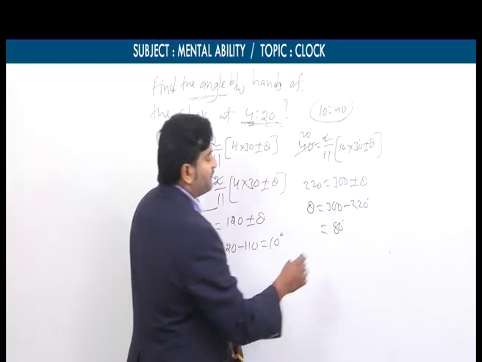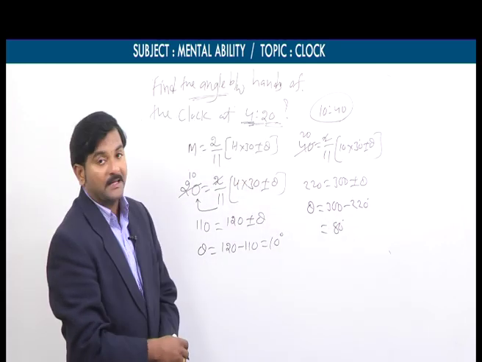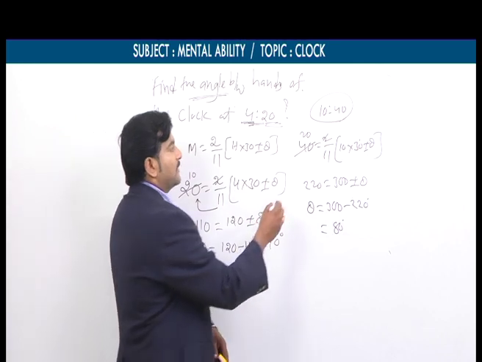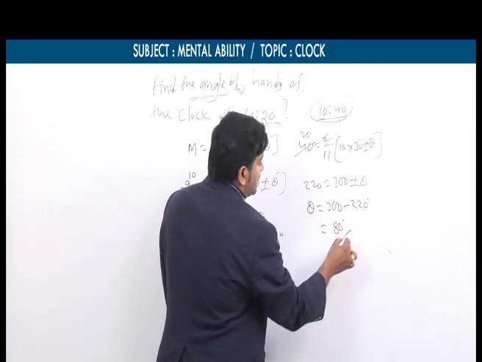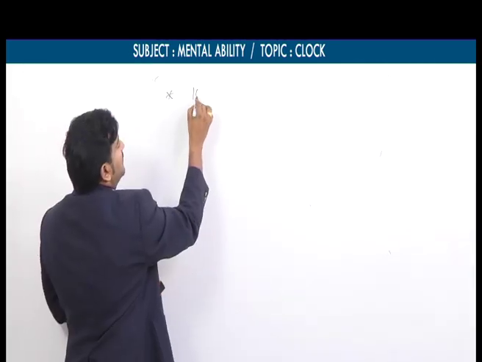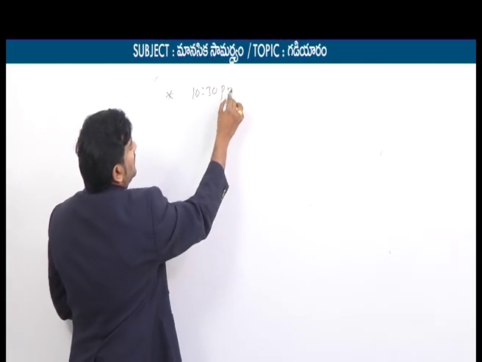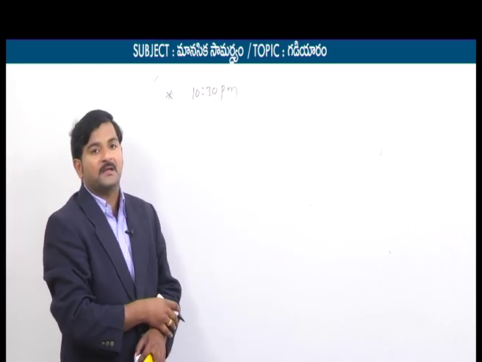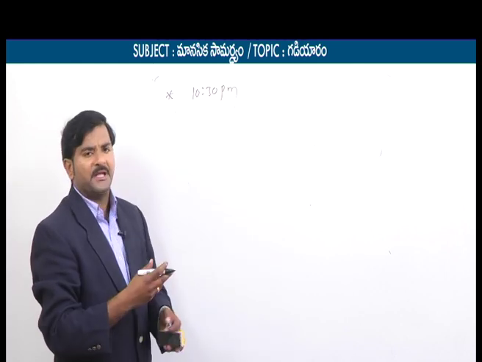How much can you say? 80 degrees. Therefore the angle between the hands of the clock at exactly 10:40 is simply 80 degrees. Find the mirror image time of the time 10:30 PM. Find the mirror image time of the given time 10:30 he mentioned. PM or AM, no issue.